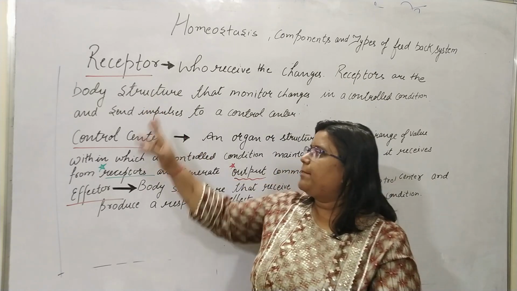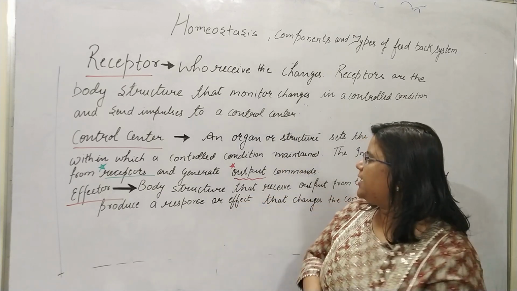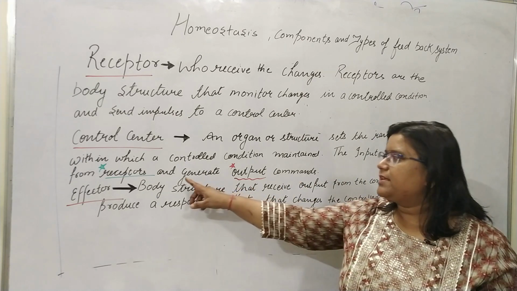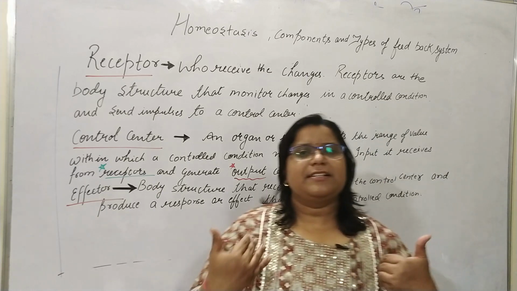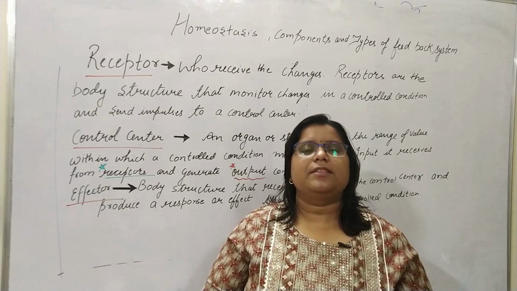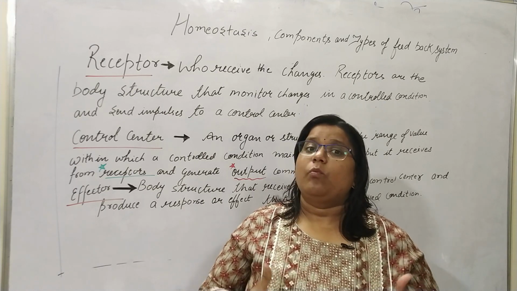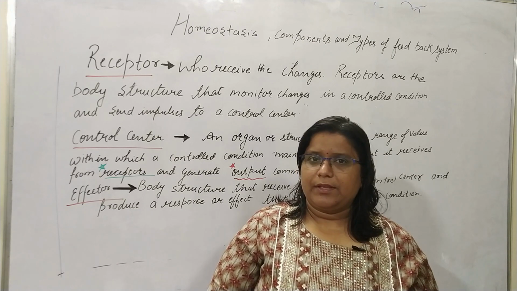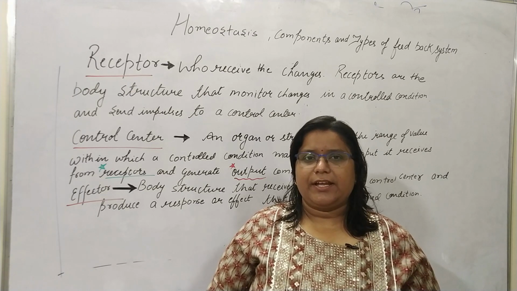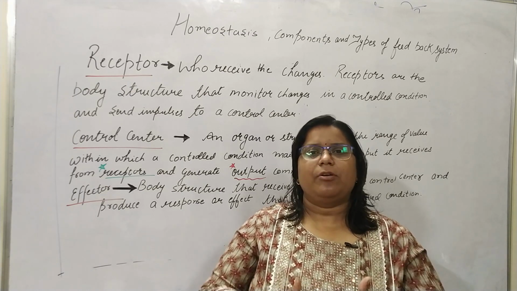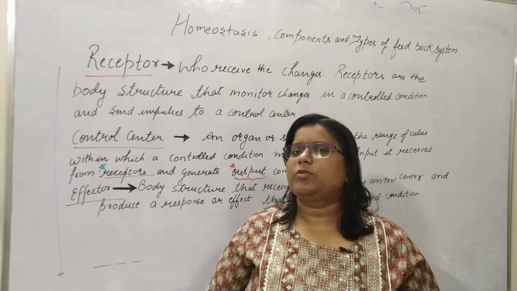The receptor sends messages to the control center, which receives the input from the receptor and generates output commands. After receiving the impulses, the control center decides what should be done and what should not. If the skin is affected by the outer temperature and receives messages from the surroundings, it sends impulses to the brain.